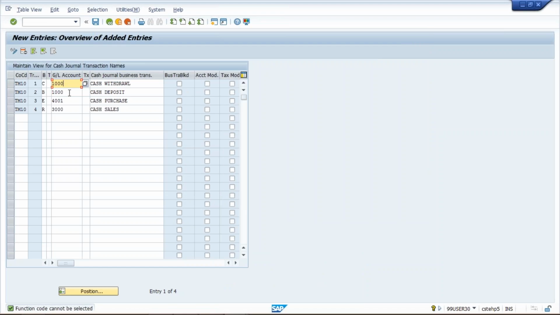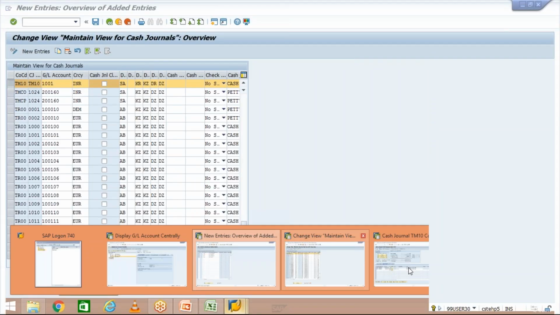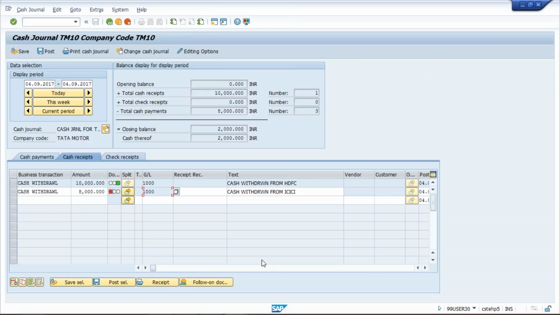Now you have given the HDFC Bank GL by default. So whenever the transactions are taking place, let's suppose withdrawal or deposit, the system by default is going to fetch the HDFC Bank GL itself. As long as transactions are taking place from HDFC, it's well and good, there is no problem at all. But in case of transactions happening from the ICICI Bank account, still in that case the system is going to fetch the HDFC GL itself. So what is the solution? As a consultant, what exactly are you going to do? Now this transaction got wrong because the system is going to fetch the HDFC Bank GL.